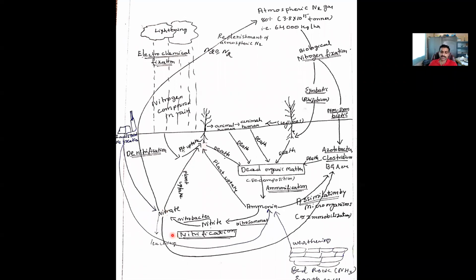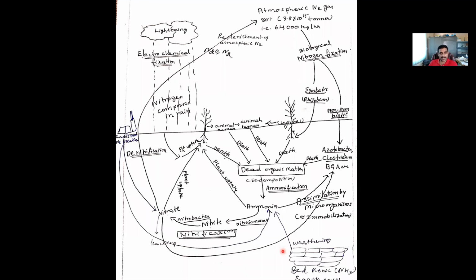Okay. And if there is an excess amount of nitrate in soil under anaerobic conditions and many other conditions, then by denitrifying bacteria this nitrate will be converted back to nitrogen gas by the process of denitrification.